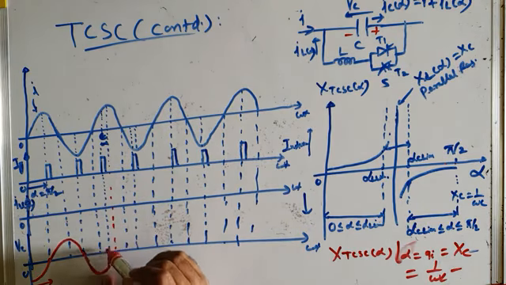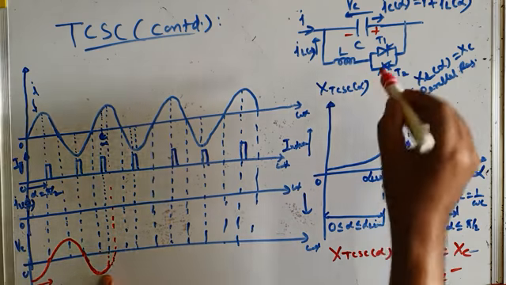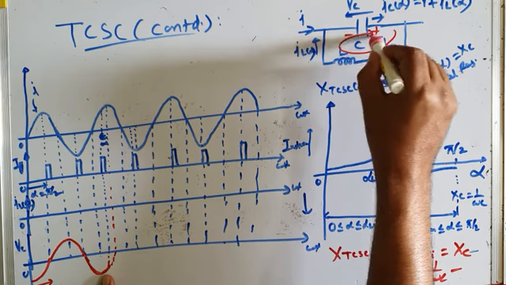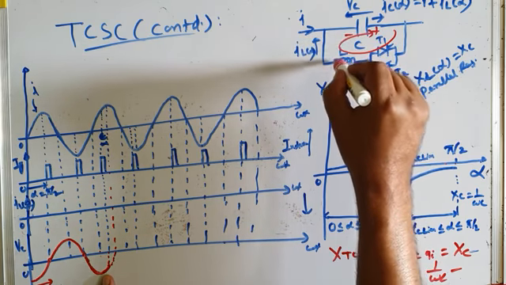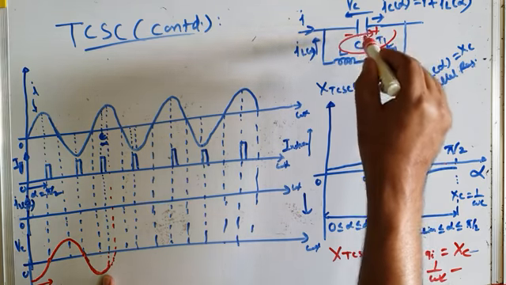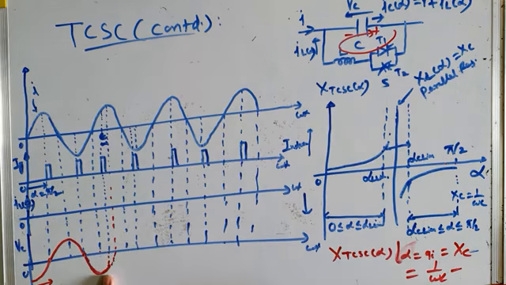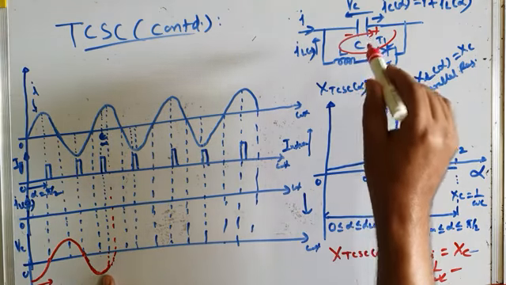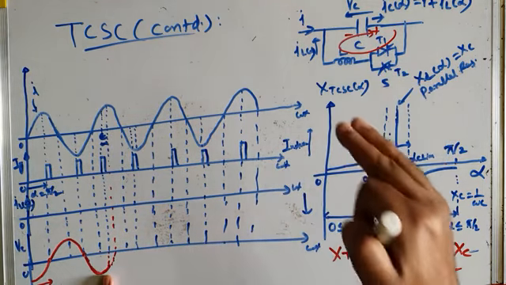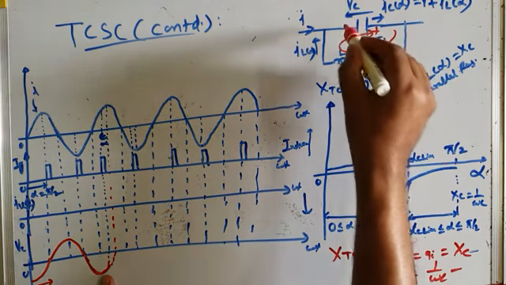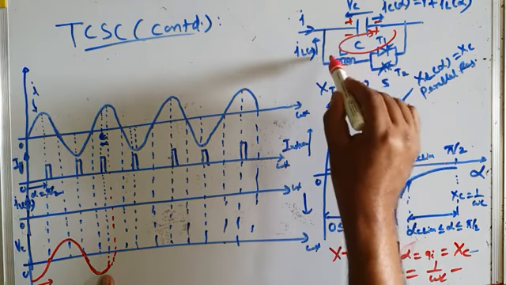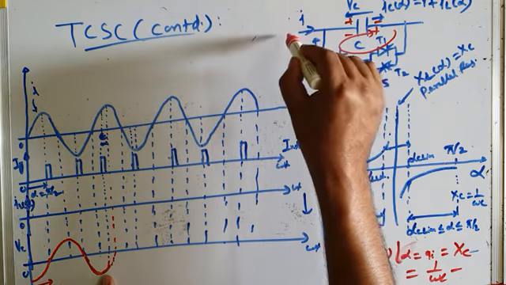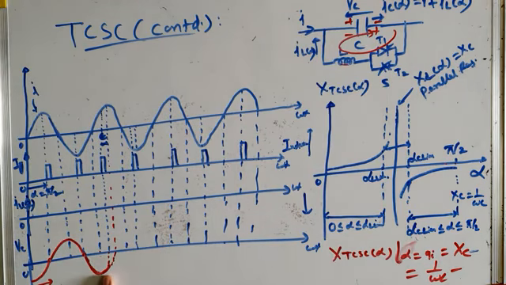See, here you are firing, and it immediately goes into conduction, and the capacitor will first discharge through the inductor. It will store energy in the inductor, or the inductor will release that energy. It becomes a parallel LC circuit. And what happens to the capacitor voltage? Capacitor voltage quickly discharges, becomes zero, and then it charges with the reverse polarity like this, because of the energy which the inductor supplies to it, and because of the current which is flowing through it, positive current. As you can see, positive current is flowing through it.